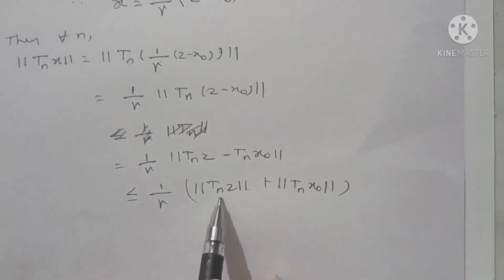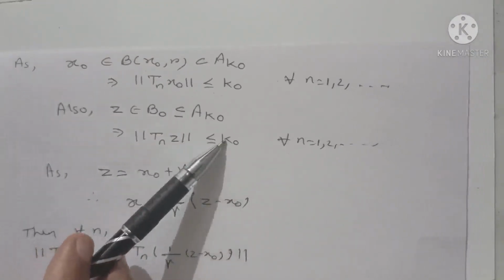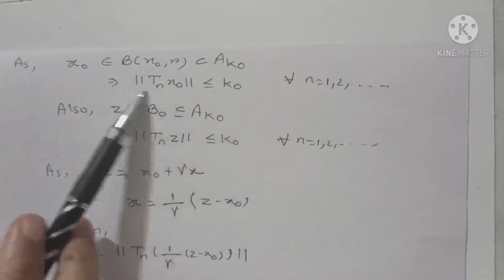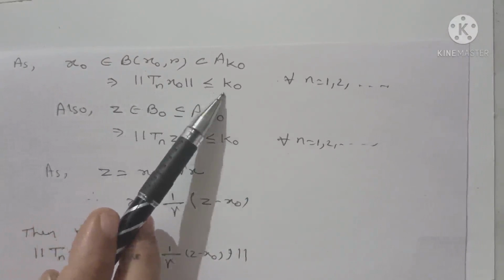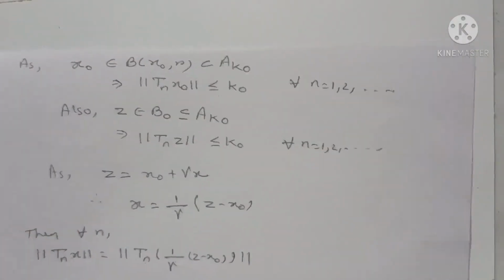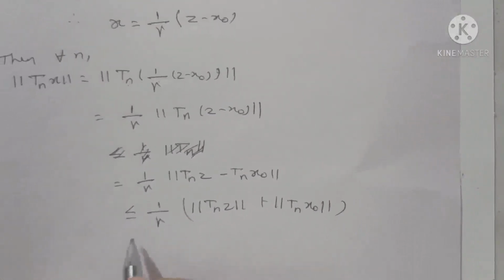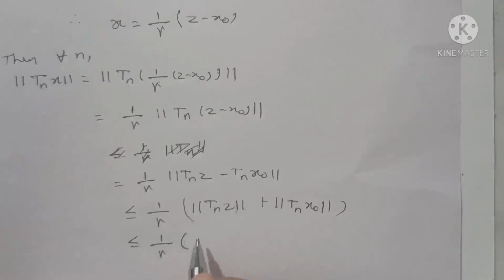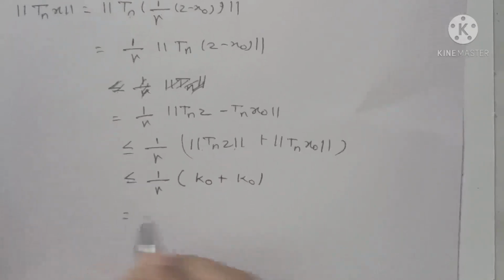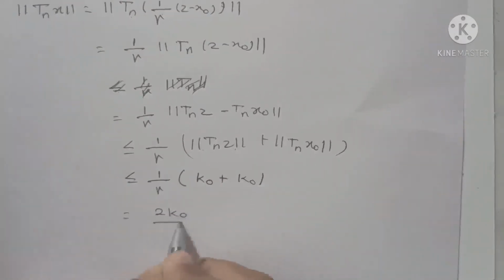And as we proved that norm of Tn z is less than or equal to k0 for all n, similarly norm of Tn x0 is less than or equal to k0 for all n. With the help of these two inequalities, it is less than or equal to 1 by gamma into k0 plus k0, that is equal to twice k0 by gamma.